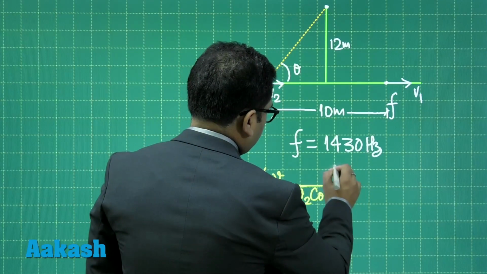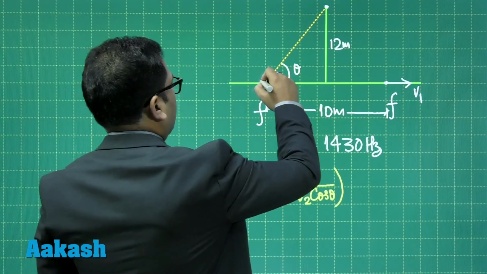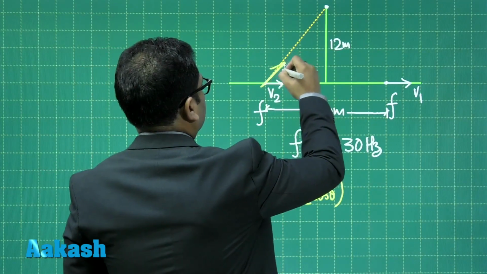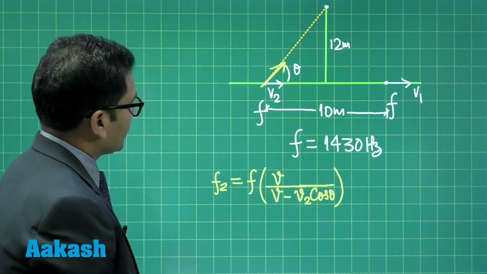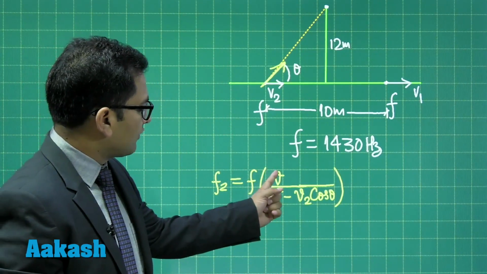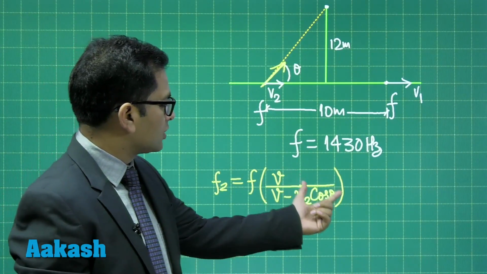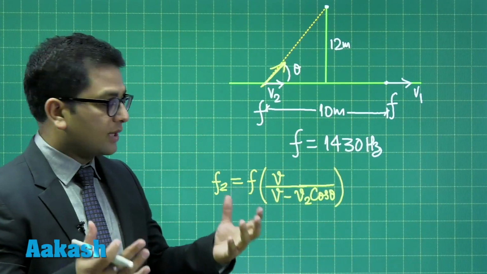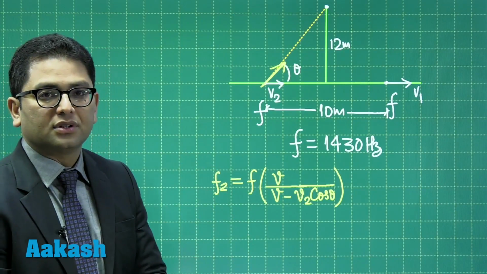The reason is we need to calculate the component of the velocity along this particular direction, a straightforward concept. One way of doing it, you know the value of V, V2 and cos theta, so you can put them in and get F2.